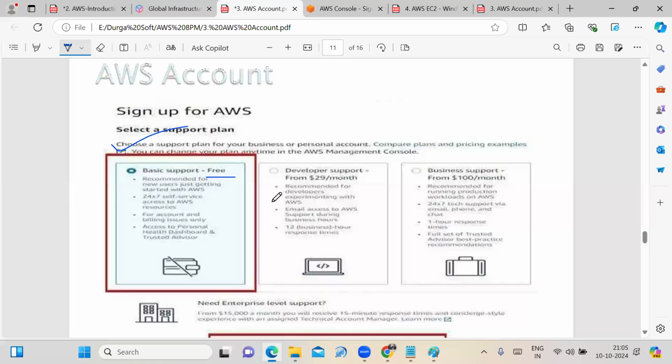If we choose developer support, per month you need to pay $29. If I choose the business plan, then definitely you need to pay $100 per month.